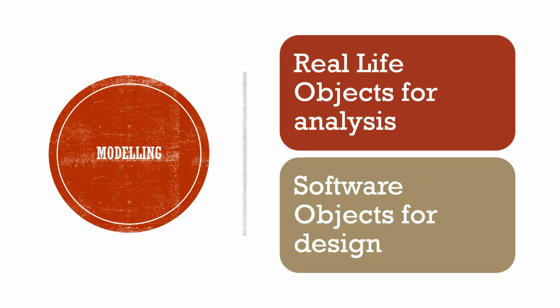Analysis in software usually means analyzing real life objects or real life things, and they usually inspire the software objects in the design.